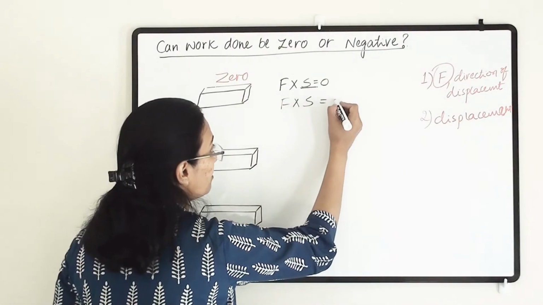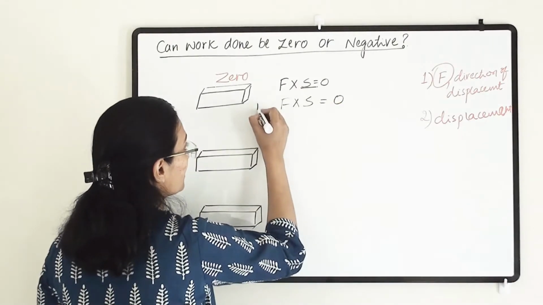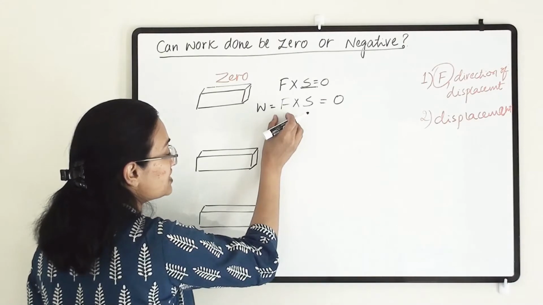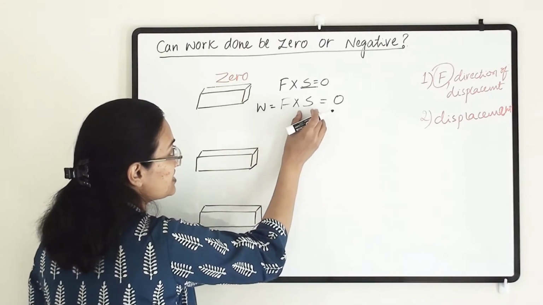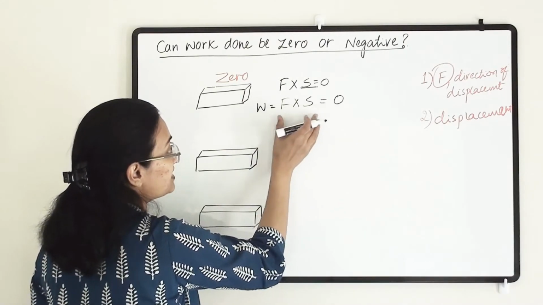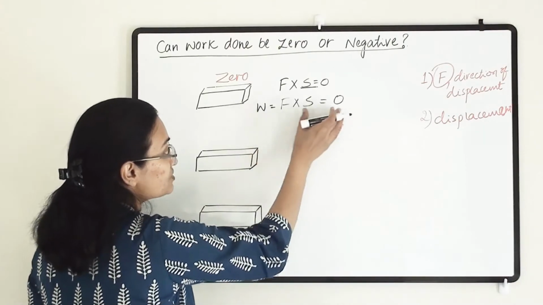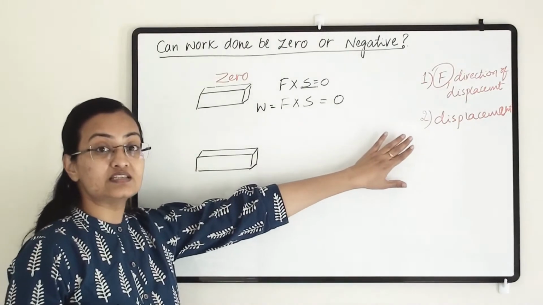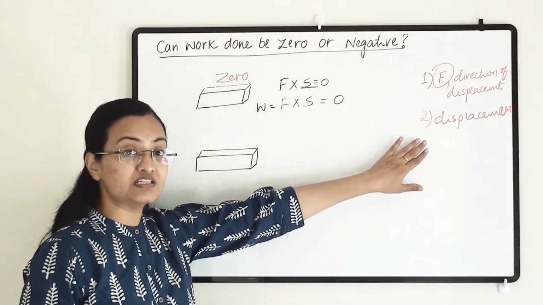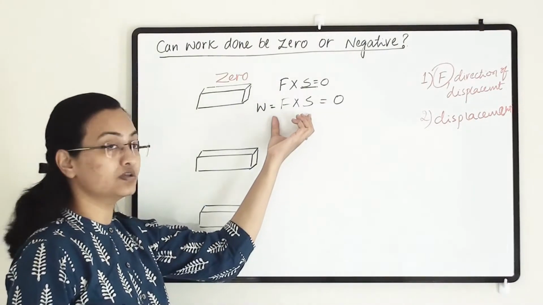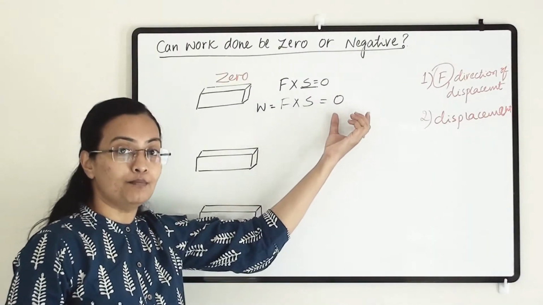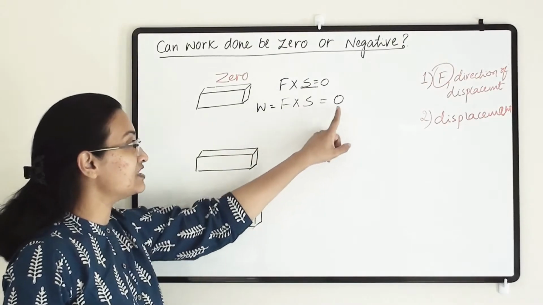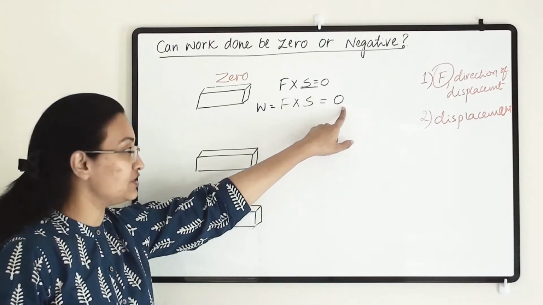In that case our work done is zero, because W equals F into S. Even if the force is large, if S is zero, there is no displacement, and in those conditions the work done is zero. So displacement is an important condition. If there is a displacement, then only the work done will have a certain magnitude or physical quantity. Otherwise, if displacement is zero, then work done is also zero.